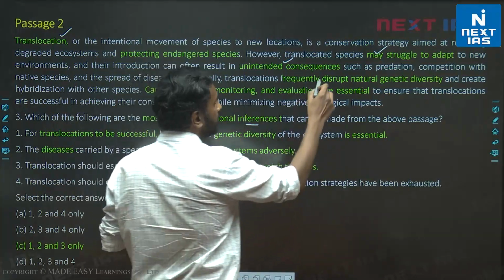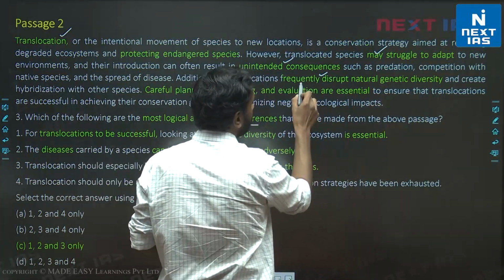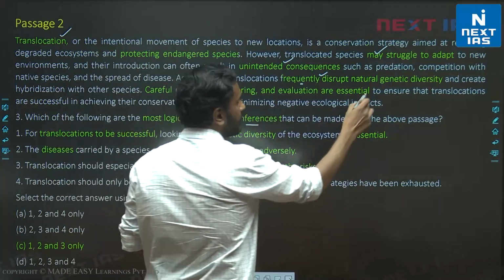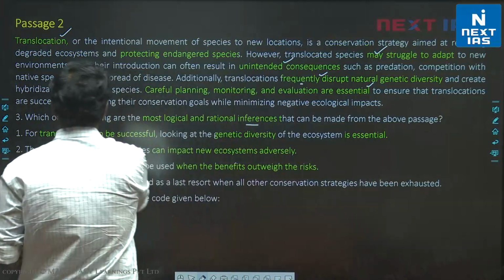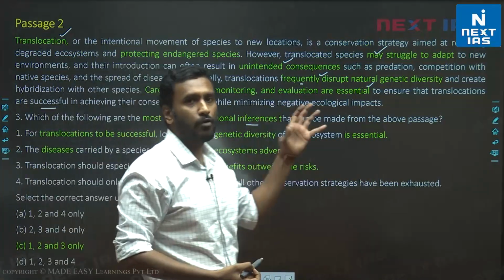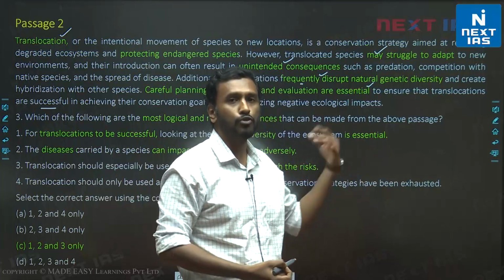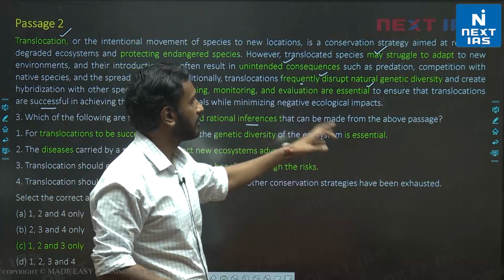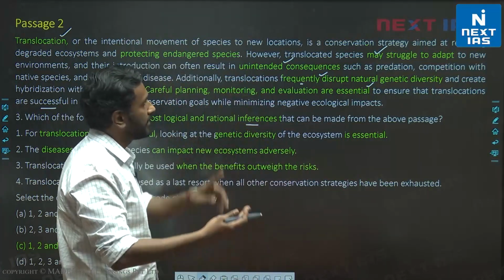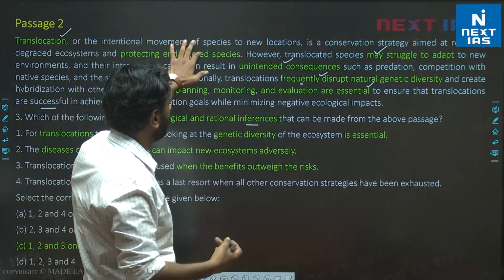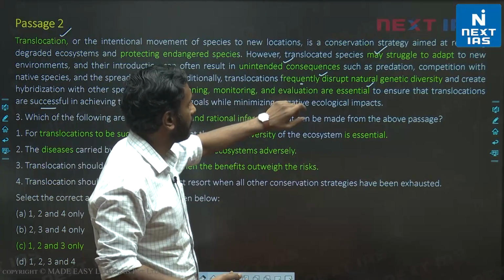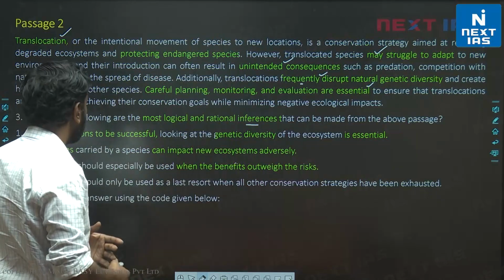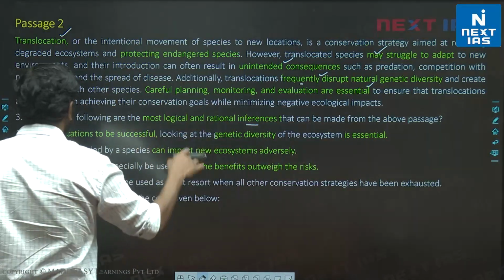Such as disrupting natural genetic diversity, frequently disrupting, right? Careful planning and monitoring and evaluation are essential to ensure that translocations are successful. So we are told in what conditions translocations could be successful. If you take all these steps, careful monitoring, planning, etc., it could be successful. So challenges to what translocation is, challenges to it, and how we could resolve that issue or how we could make successful translocations. So let's look at these inferences.